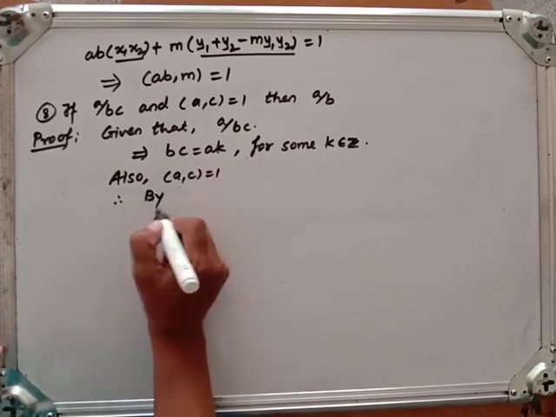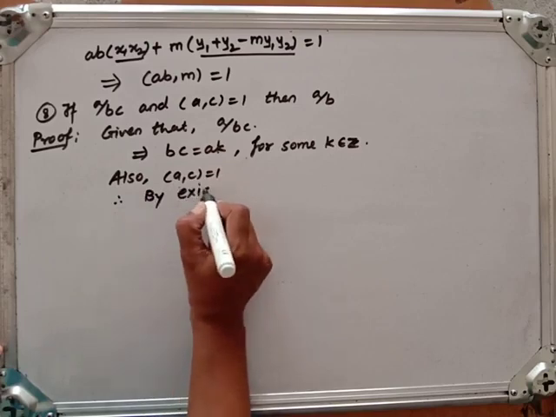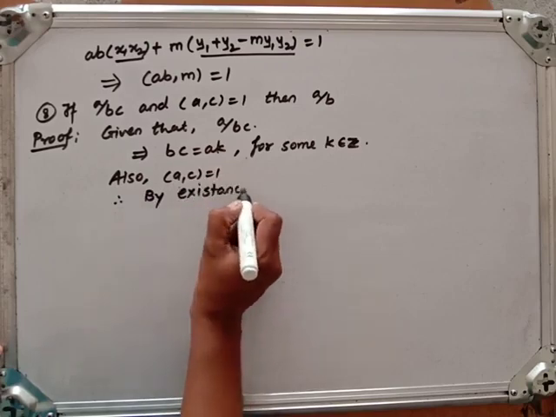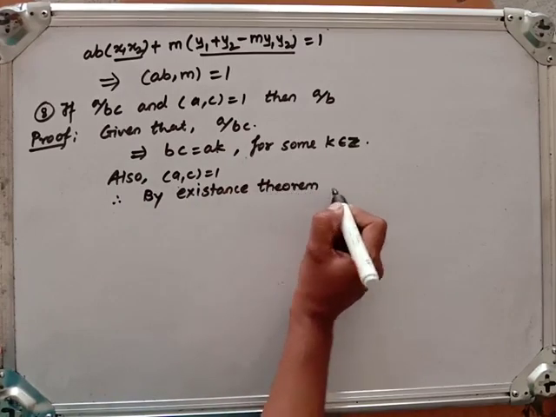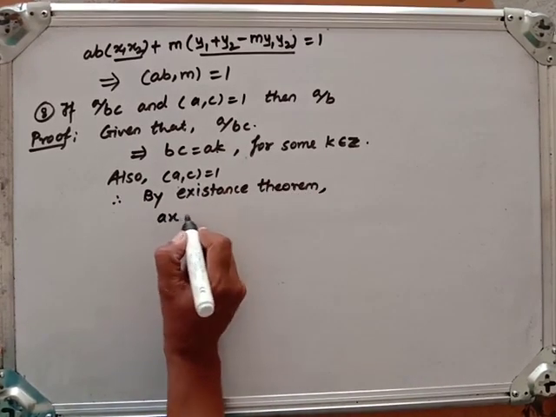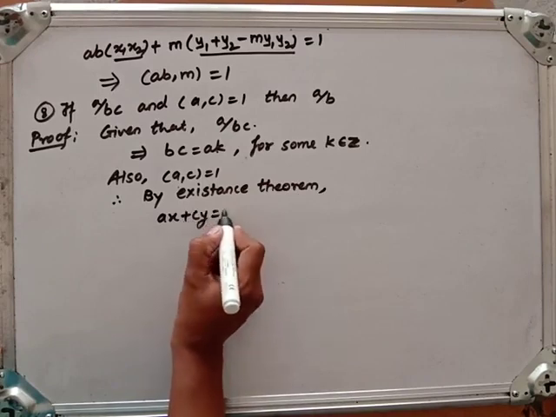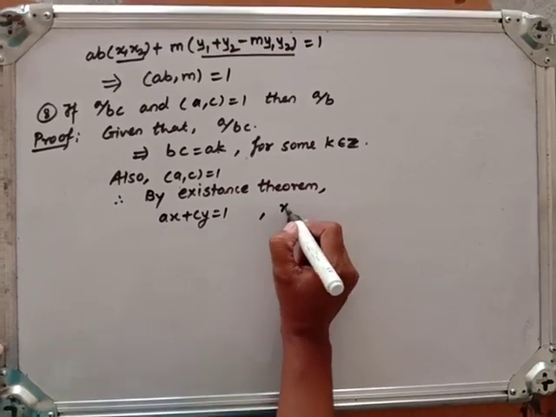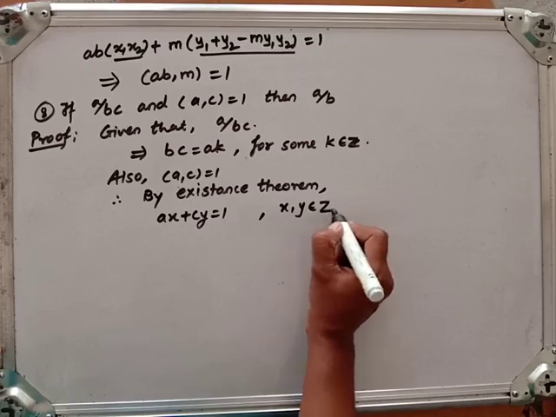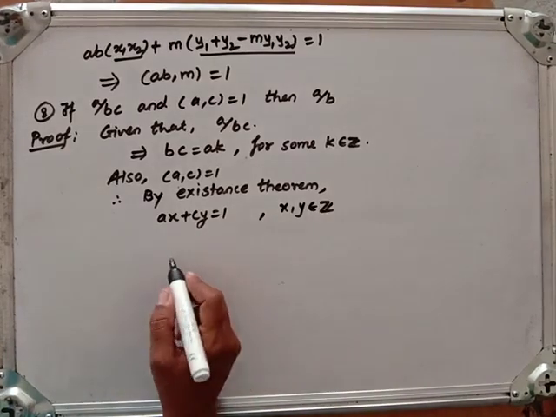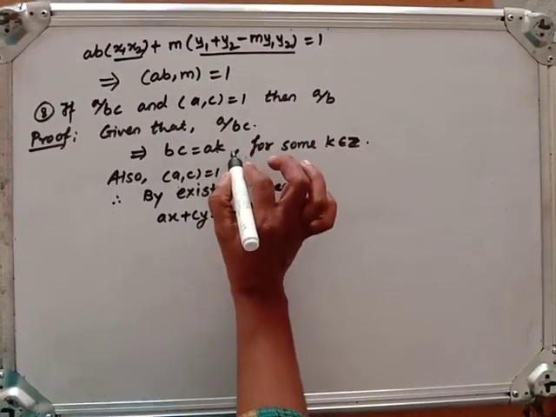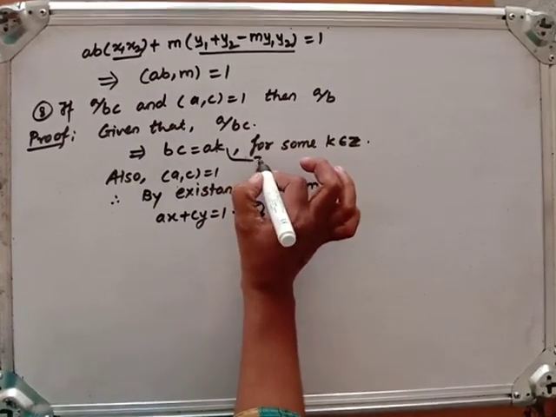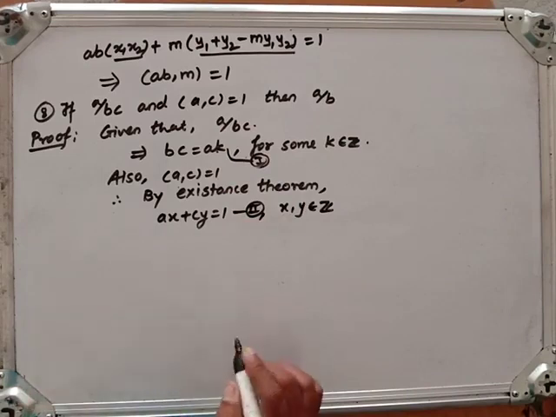Therefore, by the existence theorem or linear combination theorem, we can say AX plus CY is equal to 1, where X, Y belong to Z. Existence theorem or linear combination theorem. Call it equation number 2, and this will be equation number 1.